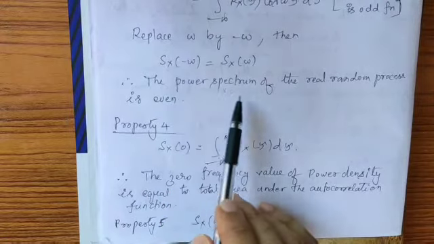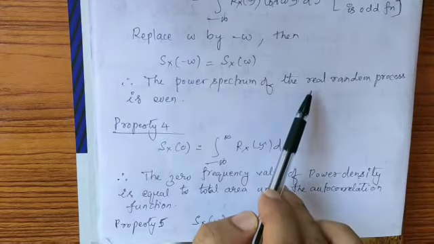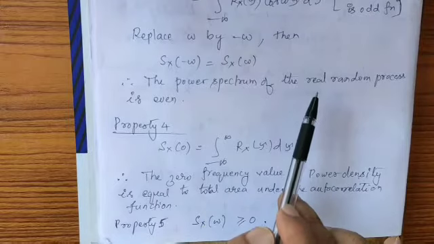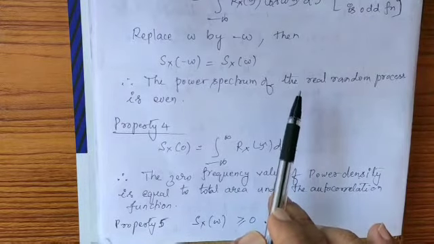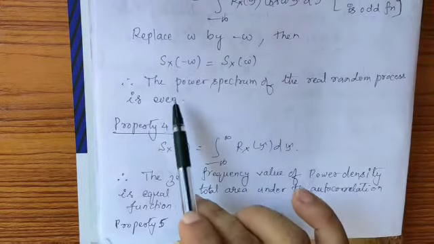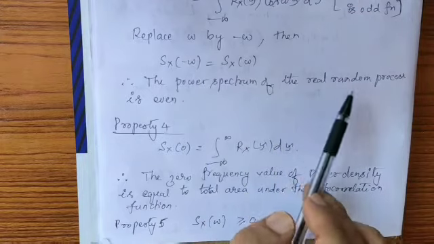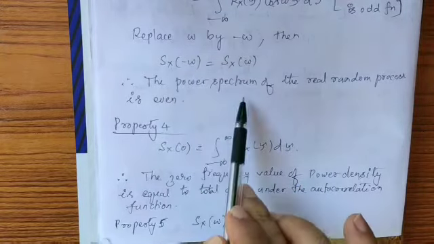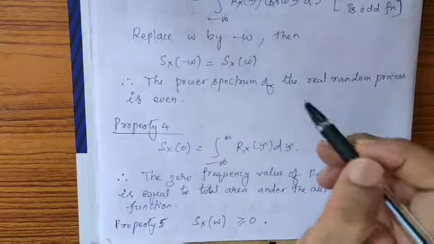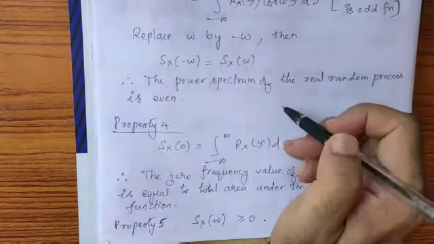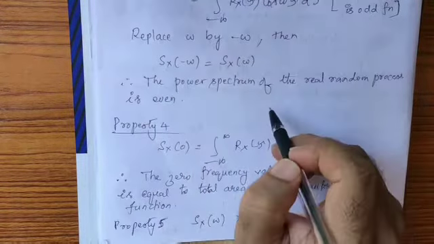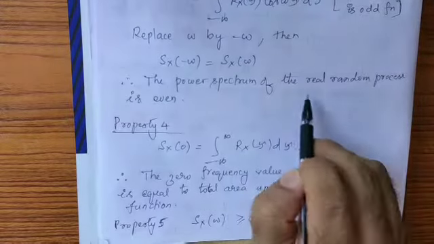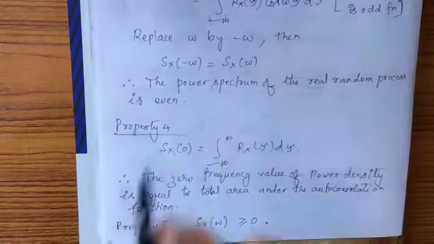Once again, the power spectrum is real here. I said real because we started with modulus of X of T of omega whole square. Therefore, the power spectrum of a real random process is even. The power spectrum of a real random process is even.